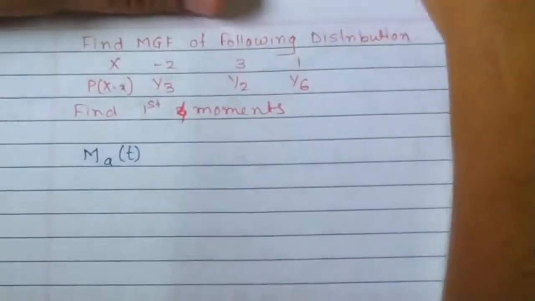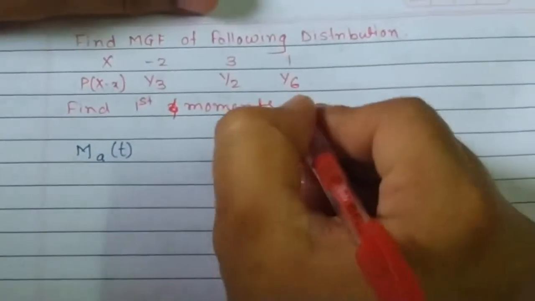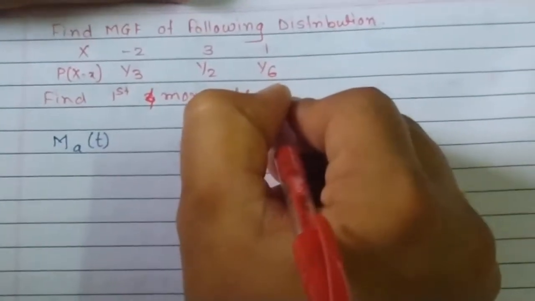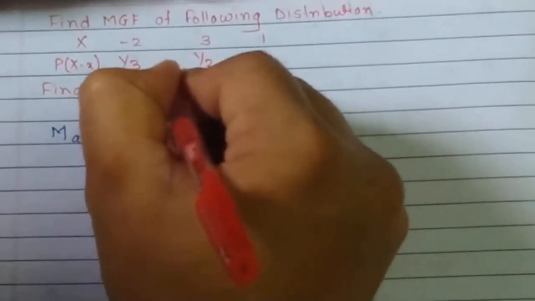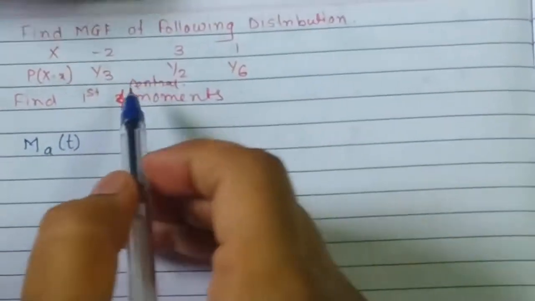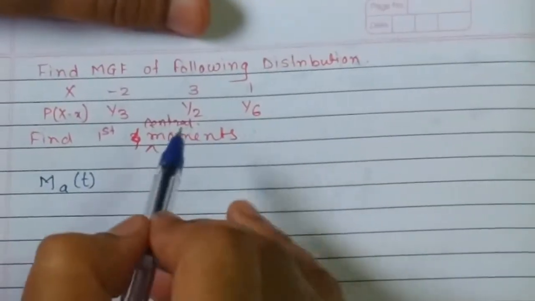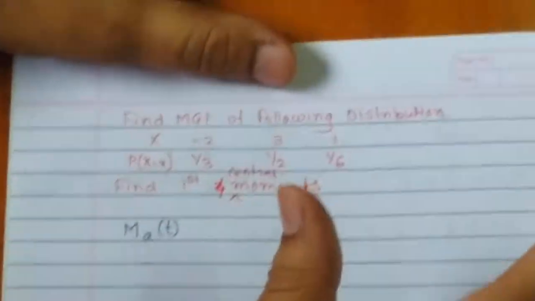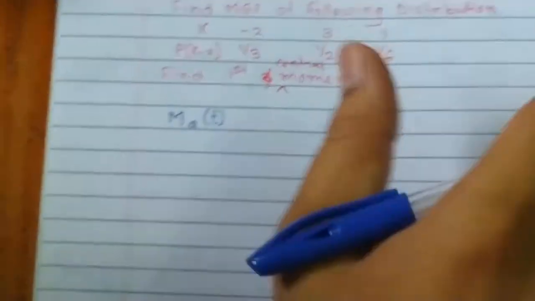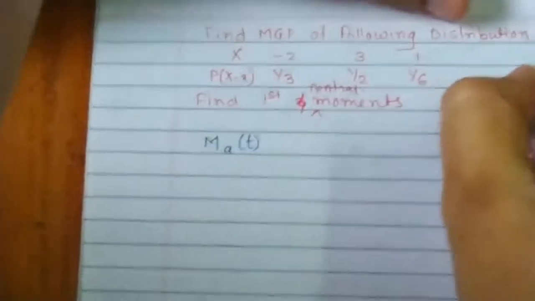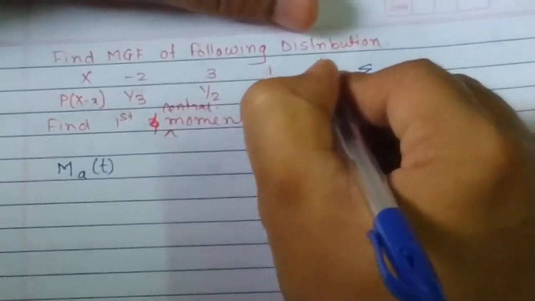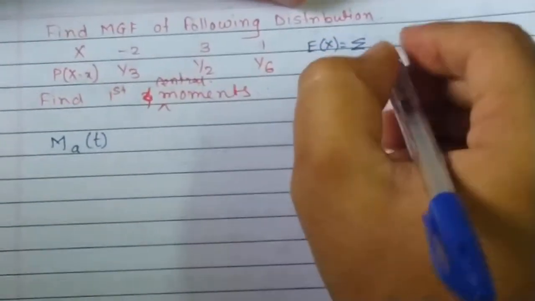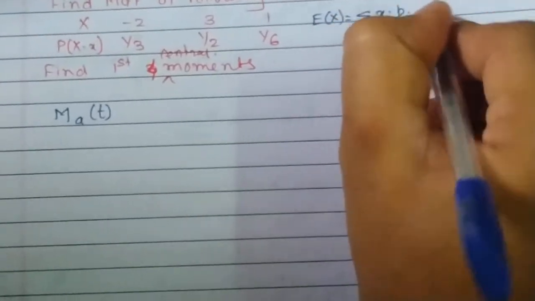I'll just make one small correction. Instead of the first 4 moments, I'll take the central moments. Okay, fine. Now we have to find the first 4 central moments. Central moments means we have to calculate the moments about the mean of this distribution. So first of all, I need to calculate the mean. Mean is nothing but E of x, which is summation xi into pi.